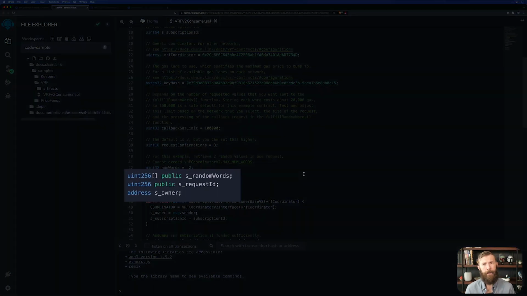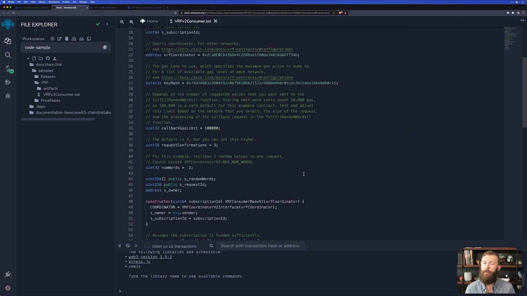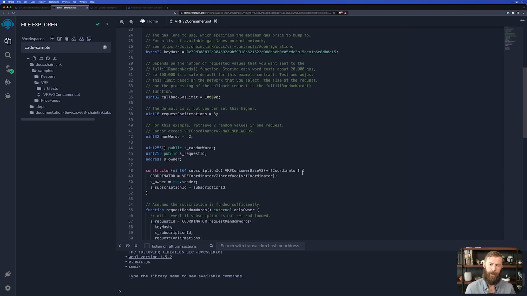We have an array to store the random values returned. We have a value to keep track of our request ID. We don't really do much with it in the example here, but if you had multiple calls for different things being made, you could map a request ID to a specific thing. Take, for instance, NFTs. If you are using random values with an NFT, you may want to map the NFT ID to the request ID to keep track of which request is for which NFT. And then we also have the owner of the contract.